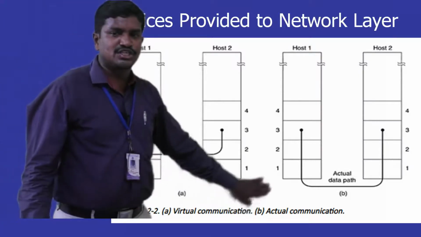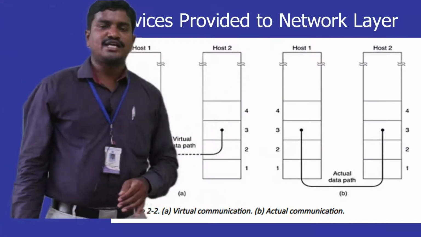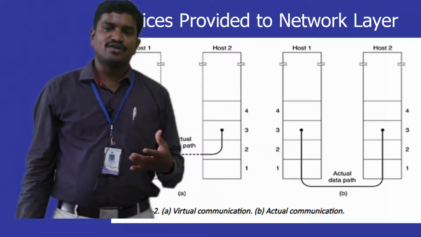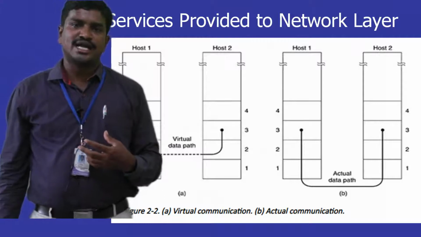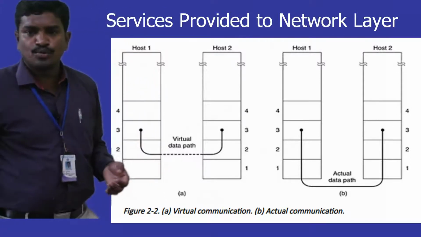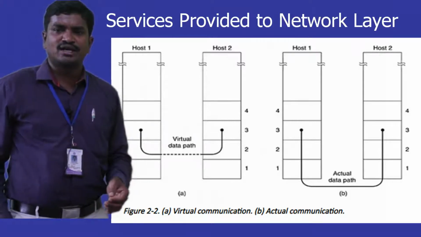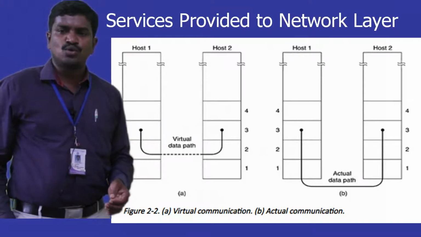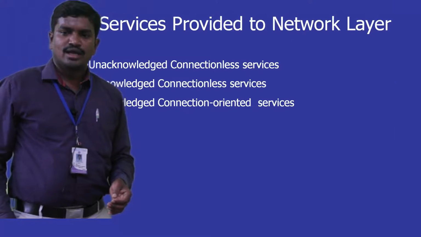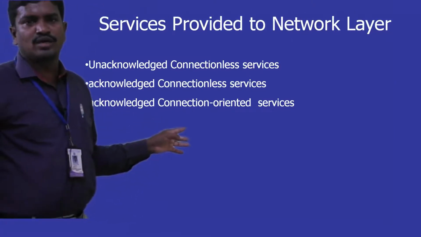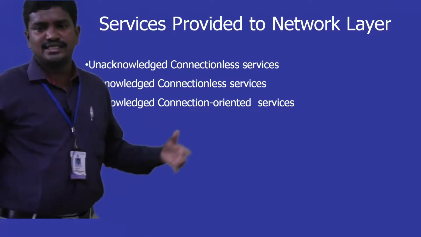Again, the reconstruction of the data is done at the receiver side by looking into the header information. By looking into the header information, we can reconstruct the signal at the receiver side. So hope you understand how this communication is done, and how the services are provided to the network layer. And now, broadly categorizing the services given to the network layer from the data link layer is like this.